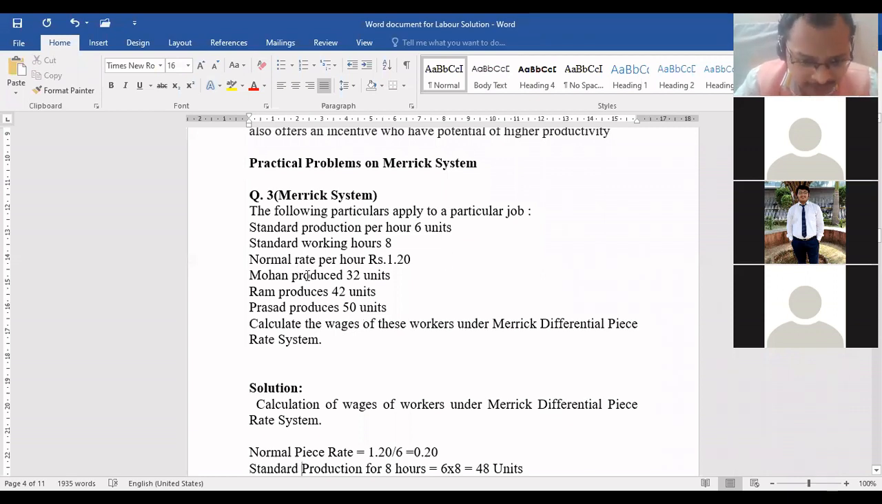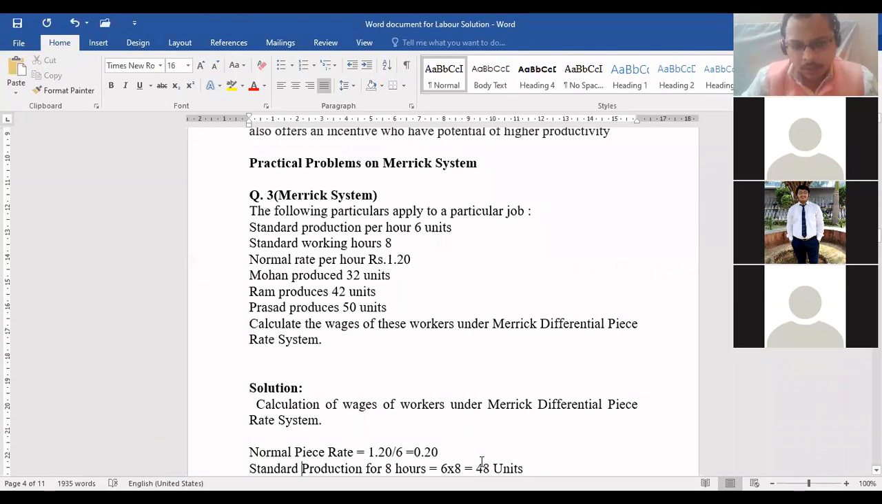So all the data, see here, Mr. Mohan, Ram and Prasad, they all have worked for how many hours, beta? 8 hours. Okay. So we need standard production for how many hours? 8 hours. So convert this data for 8 hours. In 1 hour, 6 units. So for 8 hours, come on, tell me. 48 units. Very good. So are you getting this answer now?